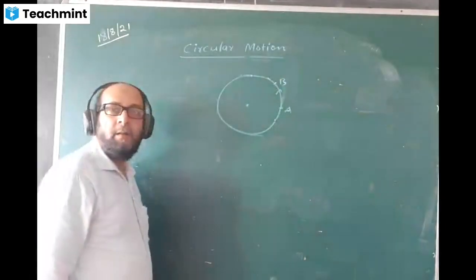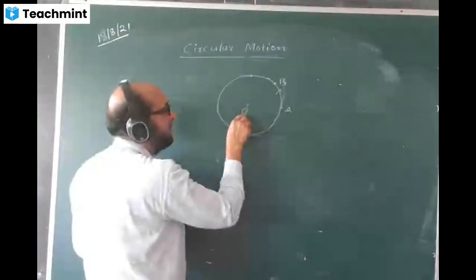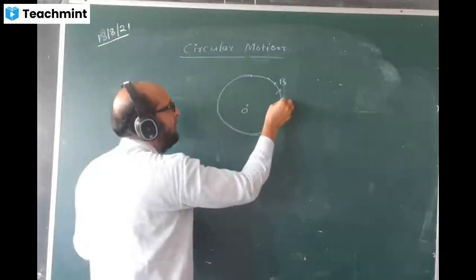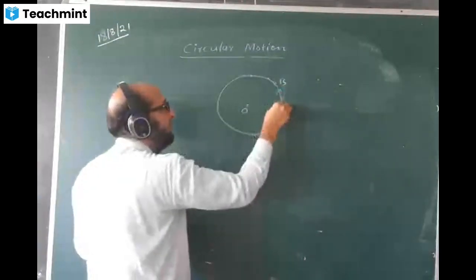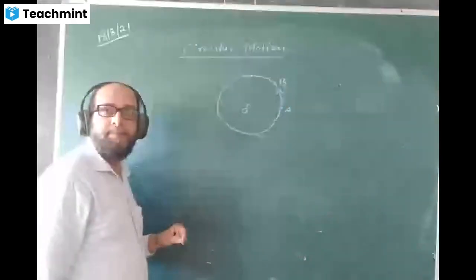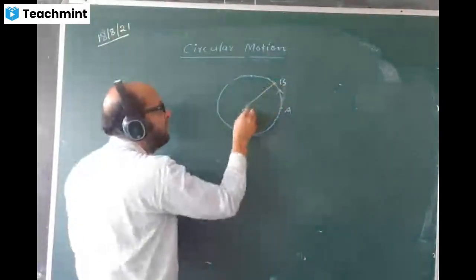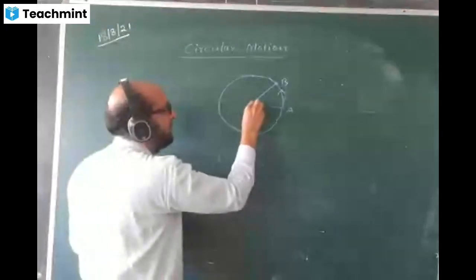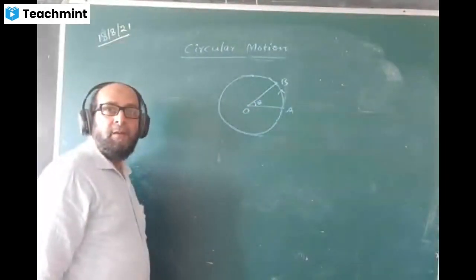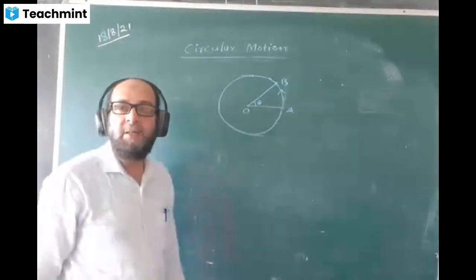The center is here. This is called linear displacement, A to B. And with respect to the center, the angle changes. This is the angle, theta. This is called angular displacement, angle-wise displacement.